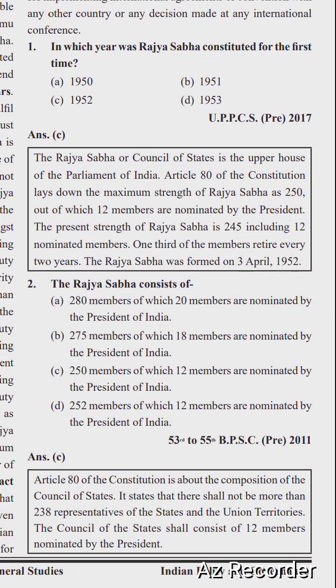In which year was Rajya Sabha constituted for the first time? Options are 1950, 1951, 1952 and 1953. The right option is option C, 1952.